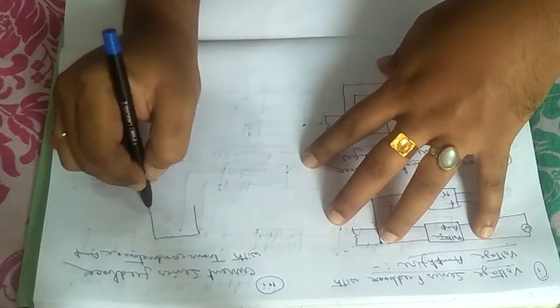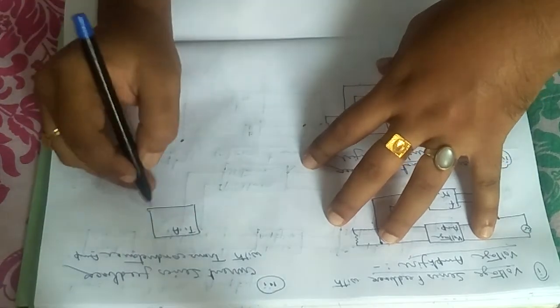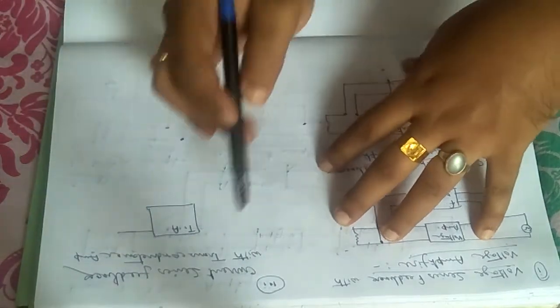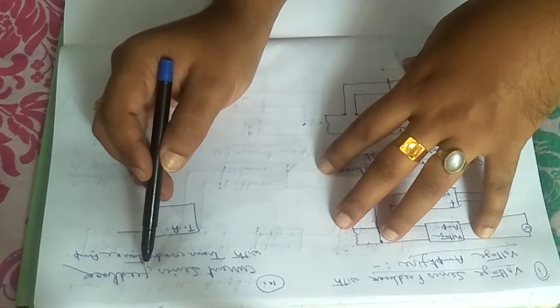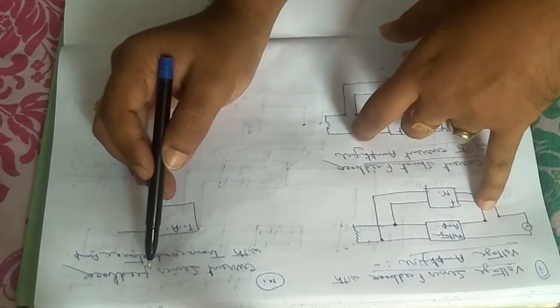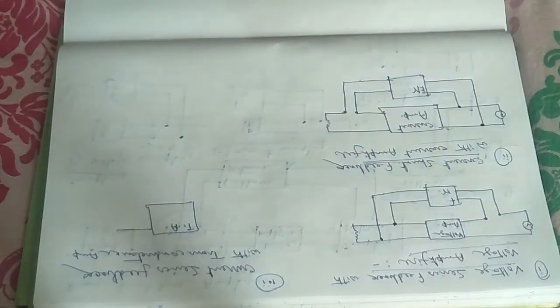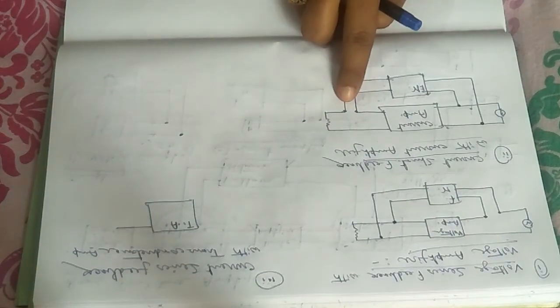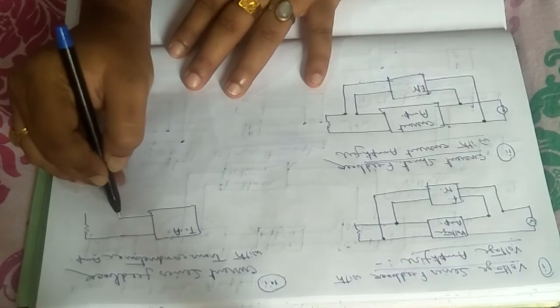So the name of the amplifier will be transconductance amplifier. Look at that. It is transconductance amplifier with current series feedback. So current series feedback, how will it look? Series feedback, but with current. You have to take current from the output. How can I take current from the output? Like this way. So in the output circuit, the circuit diagram will be like that.